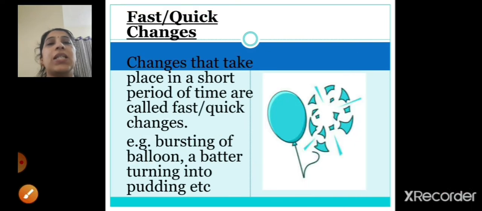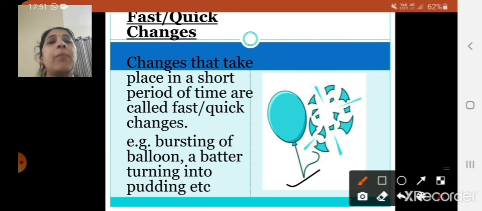Now next change is fast or quick changes. Changes that take place in a short period of time are called fast or quick changes, right? So the changes which occur quickly are called fast or quick changes. Now in the figure you can see it is a balloon which is bursted. So bursting of a balloon, immediately if you prick that balloon, it will get burst, it will not take time. A batter turning into pudding, etc.